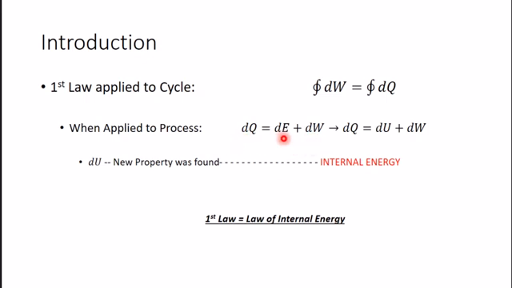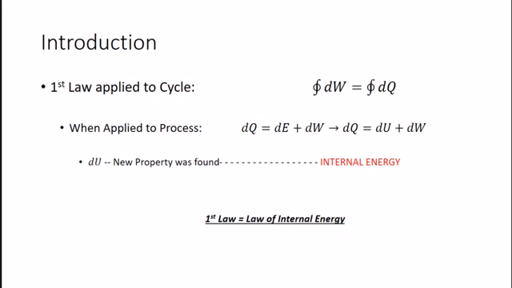Now, if we neglect kinetic energy and potential energy from the term dE, we get dU, that is internal energy. So, from the first law's application, we have found a new property that is known as internal energy. That's why the first law of thermodynamics is known as the conservation of energy law, but also known as the law of internal energy.